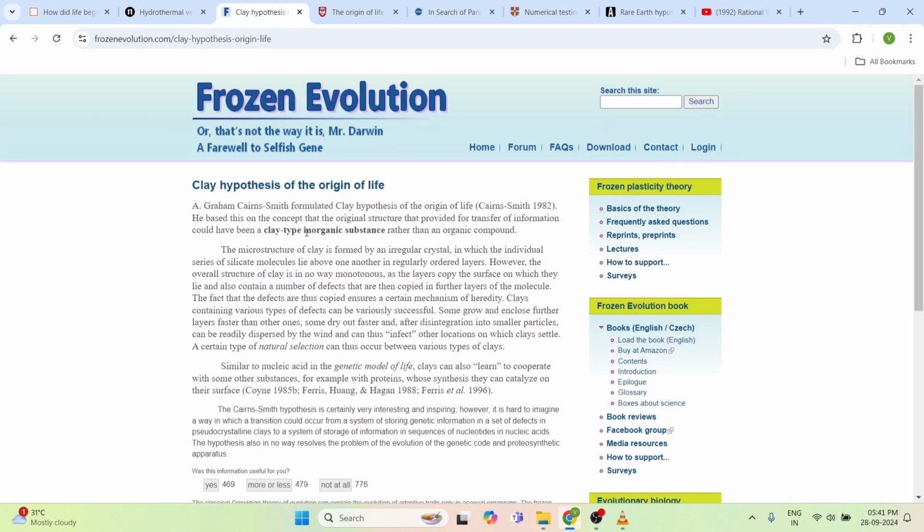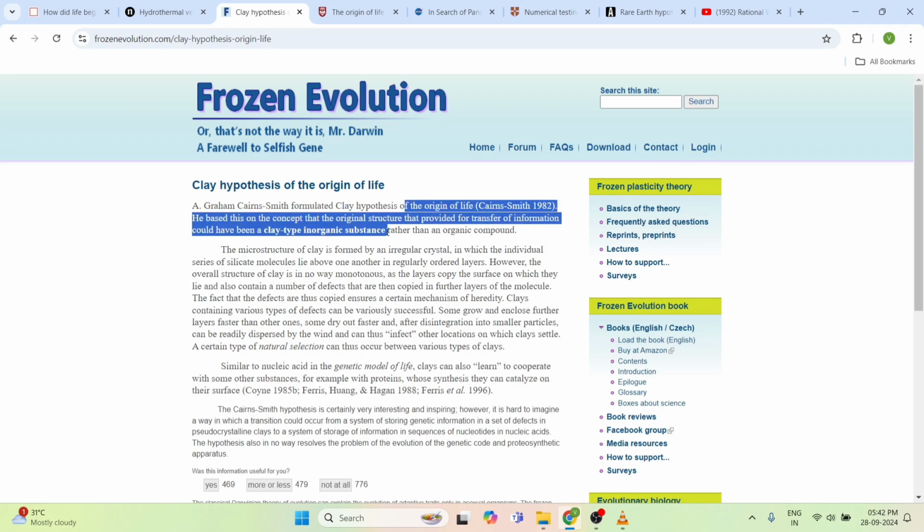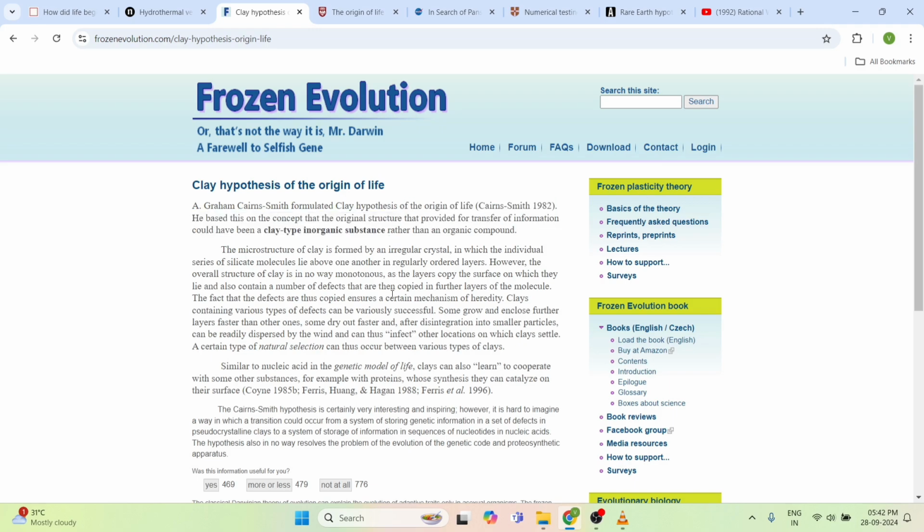So in this frozen evolution, the clay hypothesis is saying that in order to transfer any data from one organic compound to another, like from one generation to another generation, we have DNA or RNA which carries the genetic information. But what they're saying is there is some clay-type inorganic substance that can be responsible, that can be the origin of life before forming DNA or RNA.